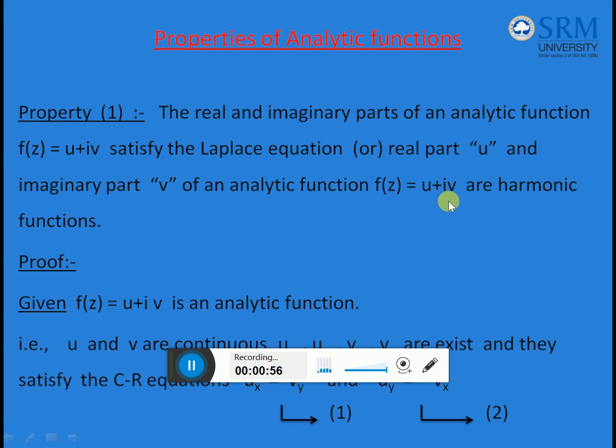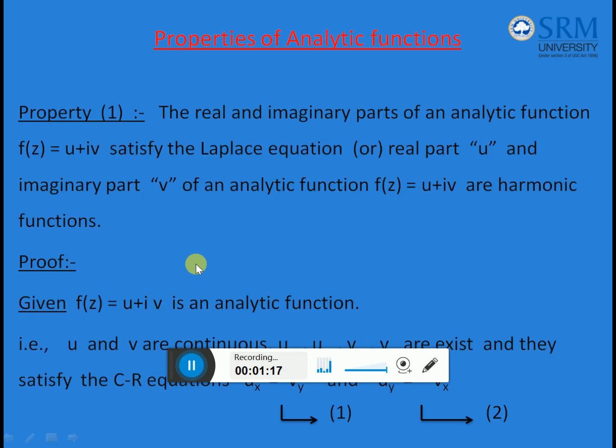Next we are going to see properties of analytic functions. Property 1. The real and imaginary parts of an analytic function f of z equal to u plus iv satisfy the Laplace equation. That is, we are going to prove u satisfies Laplace equation, v satisfies Laplace equation. So we can call them harmonic functions.